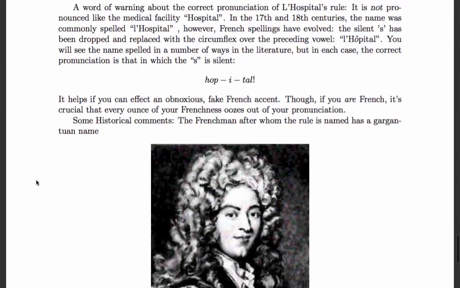Now, a quick word of warning about the correct pronunciation of L'Hopital's rule. It is pronounced, well, the way I've been pronouncing it the entire lecture: L'Hopital's rule. It's not pronounced hospital. You will sound silly if you call it La Hospital rule. Almost as silly as if you ordered tortillas.